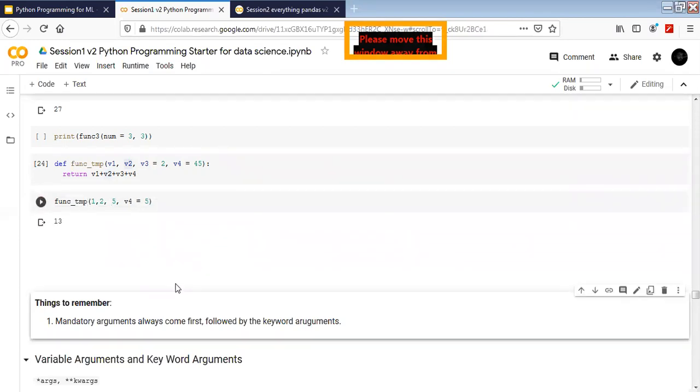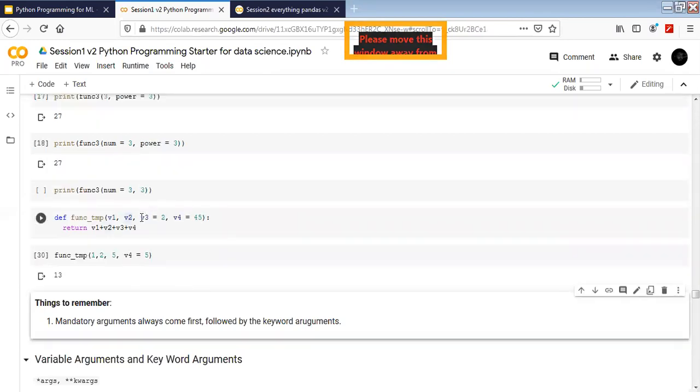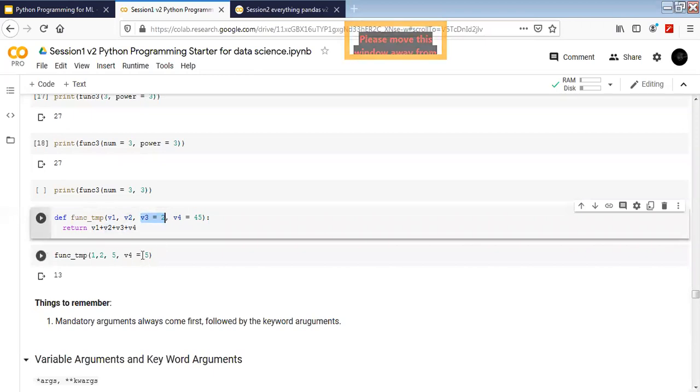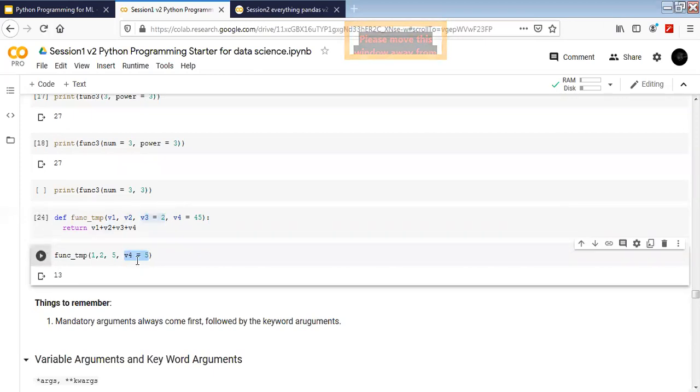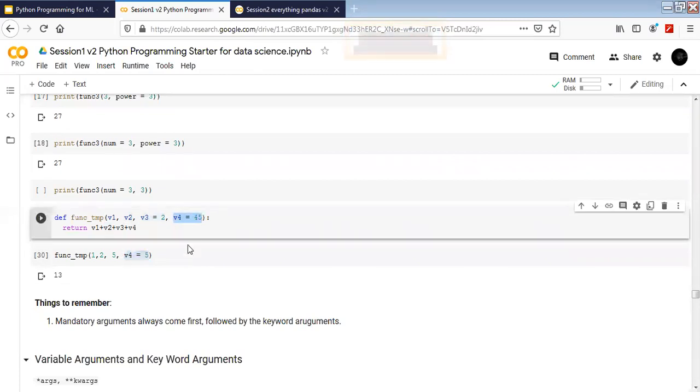This is the point I was trying to explain, that once you have used this key value way of assigning a variable, all the next ones also have to follow that pattern. Otherwise, your function is not going to work. So mandatory arguments always come first, followed by the keyword arguments. Once you have started giving keyword arguments, the rest of the thing has to be given as keyword arguments. All right. I think this part is clear now for everyone.